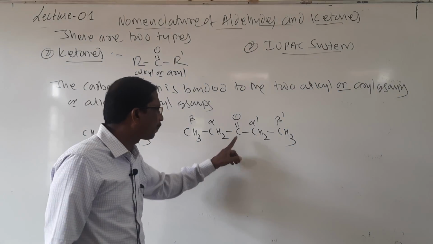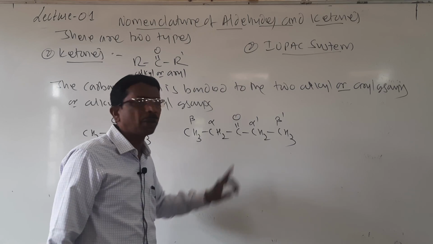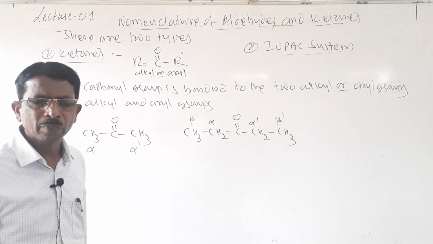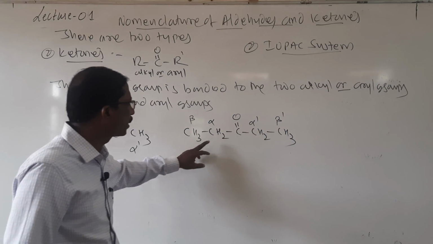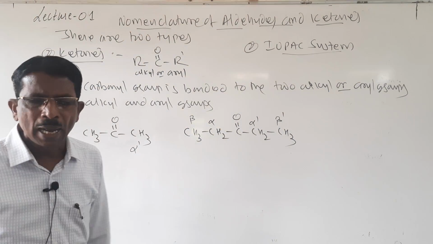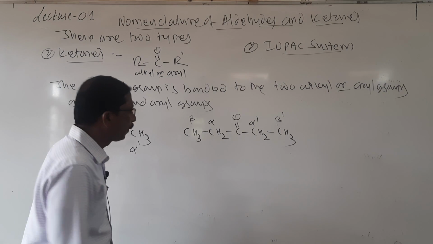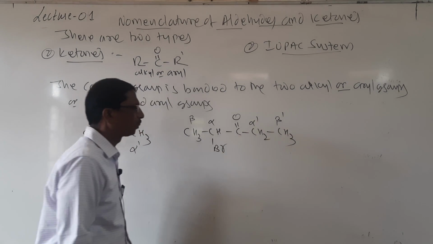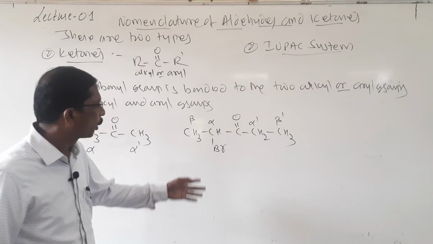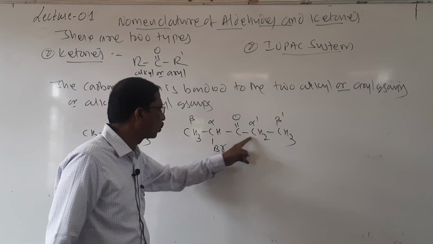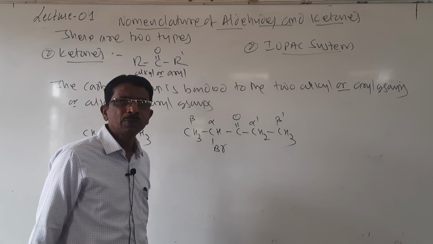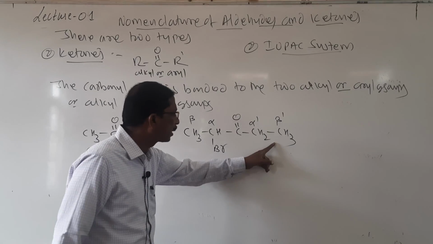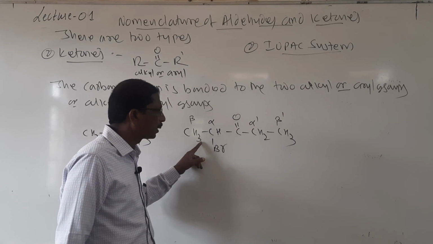So here, on either side of the carbonyl group, these are alpha, alpha dash, beta, beta dash, like this. So students, here it is alpha, beta and alpha dash, beta dash, and if any substituent group is attached here, say Br, then you name it. It is 1, 2, 3, 4, 5, and here it is called ethyl, it is also ethyl.